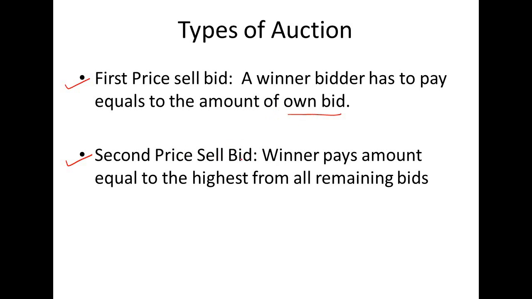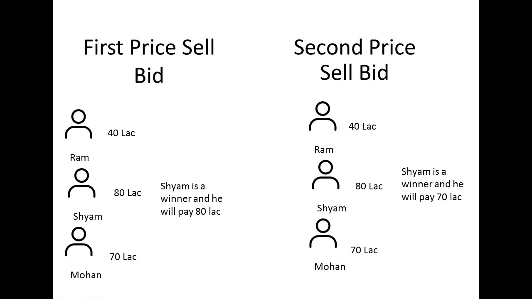And the second price sealed bid says the winner has to pay the amount equal to the highest of the remaining bids. Now to understand, I will explain these two terms, the first and the second price sealed bid, with the help of an example.